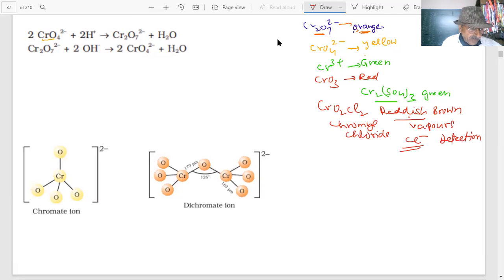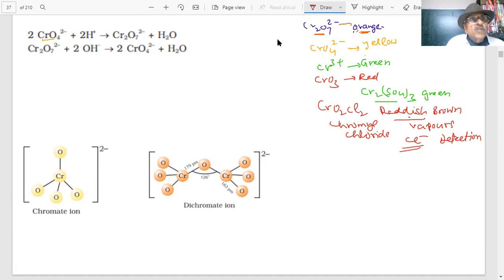We will discuss chromyl chloride. Reddish brown, and you know a few more reddish brown: NO2 gas vapors are reddish brown, bromine gas is also reddish brown. Why did we show you so many colors? Because questions have been put up repeatedly. The important point to note is that chromate and dichromate ions are interconvertible.